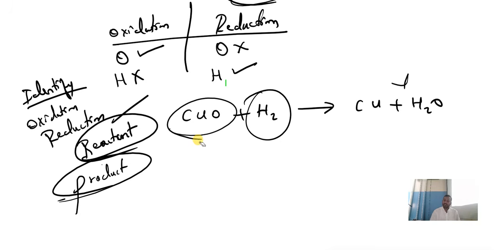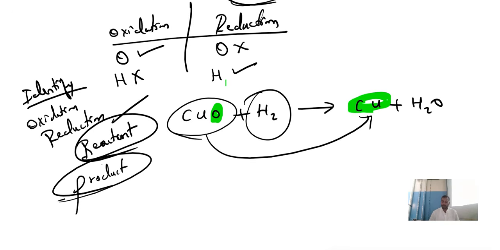If they ask product side, where is oxidation happening? Product. Where is oxidation happening? CuO is becoming Cu. What is that? First we had O here. But here, is O there with this? No. It means this is reduction. Oxygen is removed. Whether they ask reactant or product, it is the same answer.